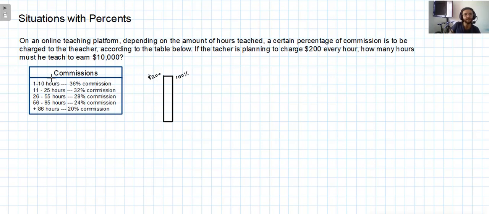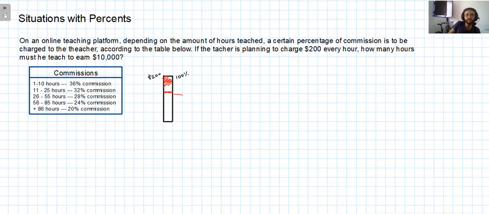But for the first 10 hours, he's going to get charged 36%. So let's represent where in this graph the 36% is going to be. If I take this portion out, I am taking 20%. Another 20% would make 40. So the 36% is going to be a little bit above this part right here, where it should be the 40% completely, made by two 20s.